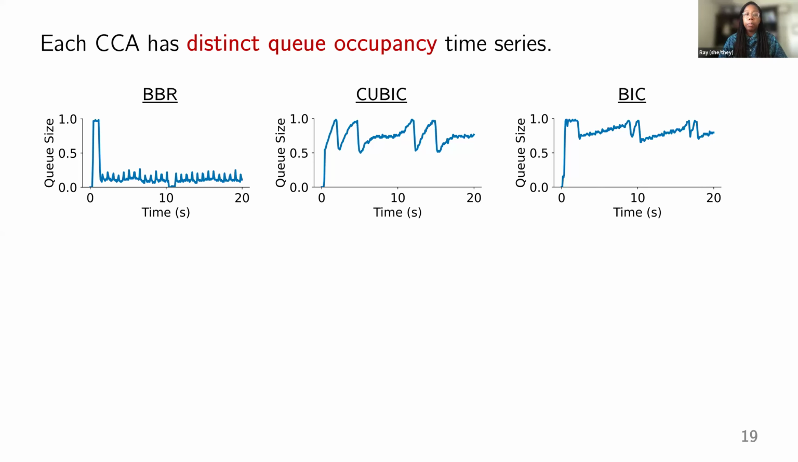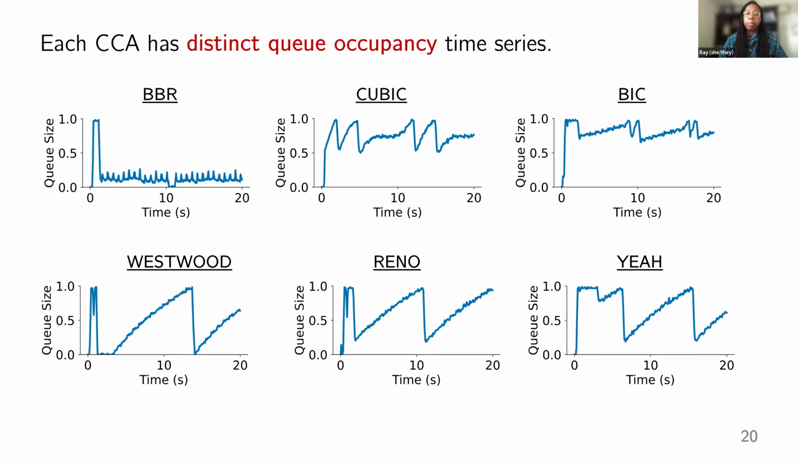So here I'm going to show you some traces we collected from our testbed. Each CCA has a distinct queue occupancy time series. Here I'm showing you an example of BBR, Cubic, and Vegas. And we even see that we can get unique queue occupancy traces for CCAs that are very similar, like variants of Reno, including Westwood and Yeah.